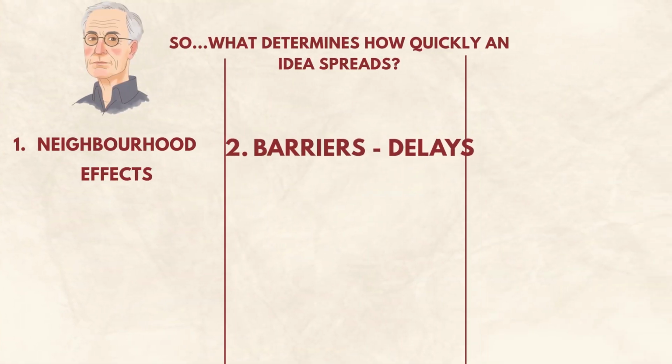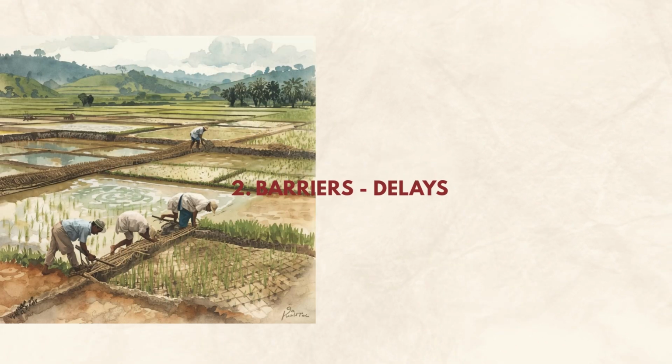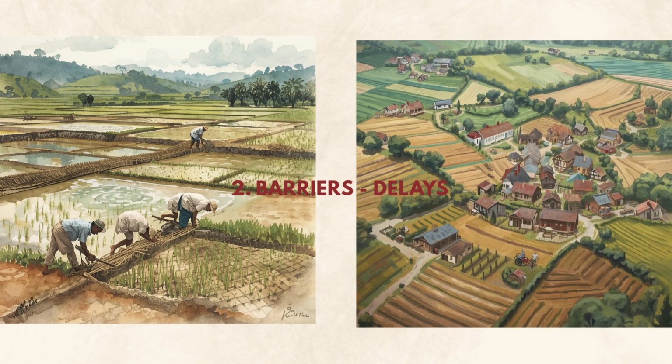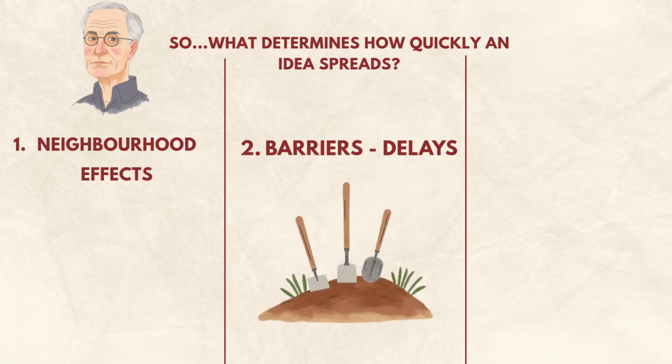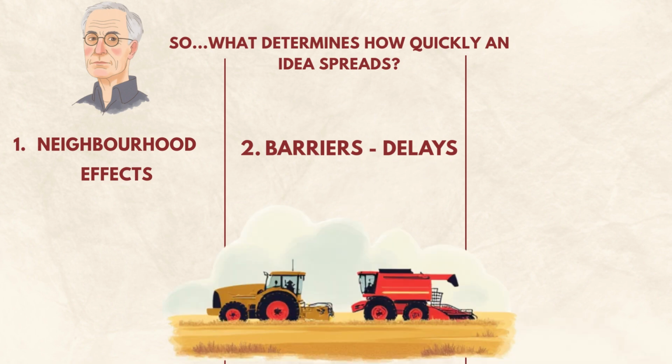Second, there are barriers. Even when people hear about an innovation, adoption can be delayed by lack of money, missing equipment, distrust, or even the physical environment. Hills, marshes, or poor soil can all slow down uptake. For example, some new farming ideas catch on quickly because they're simple and cheap, like hand tools or drought-resistant seeds. Others, like big machines, take longer to spread because they cost more, are harder to use, and farmers need to be trained first.